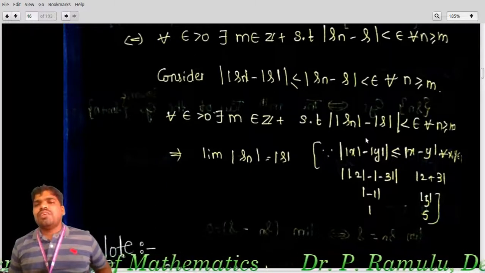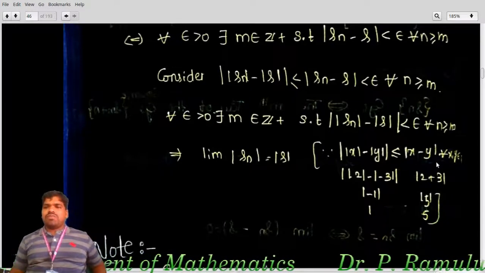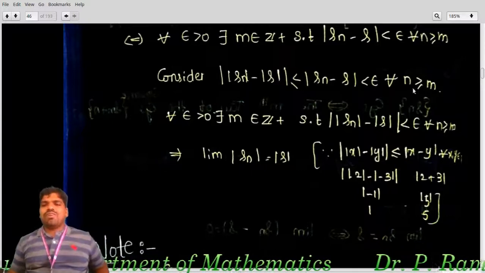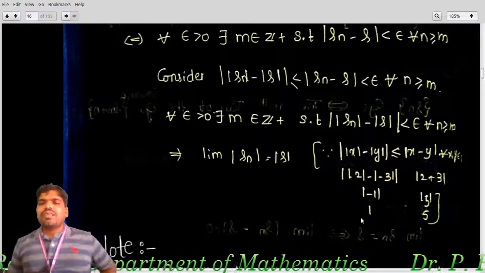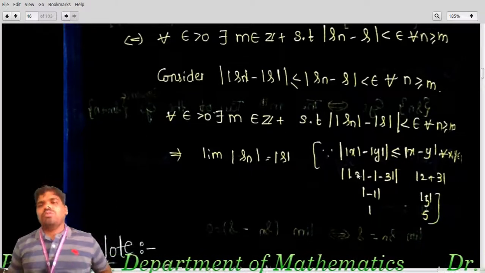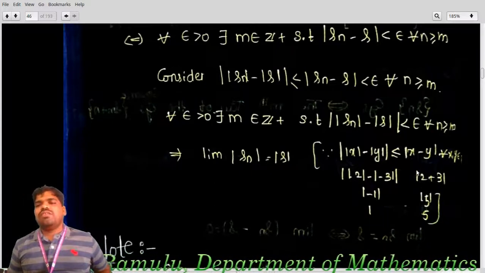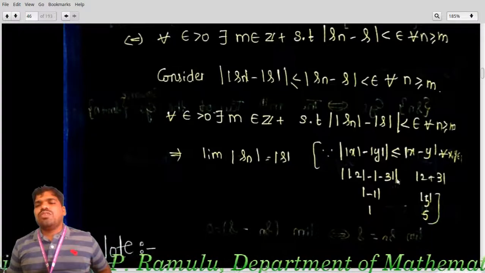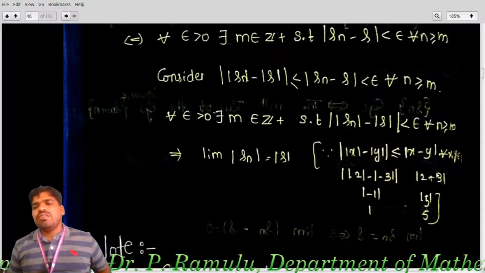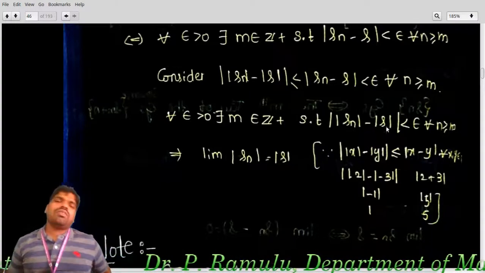Here I am writing mod x minus y is less than or equal to mod x minus y according to the properties of modulus. You can take, for example, 2 and 3, that 2 plus 3 equal to 5. Quickly observe here: 2 plus 3, this is nothing but minus 1, 1. This is nothing but 5. So this inequality always holds.